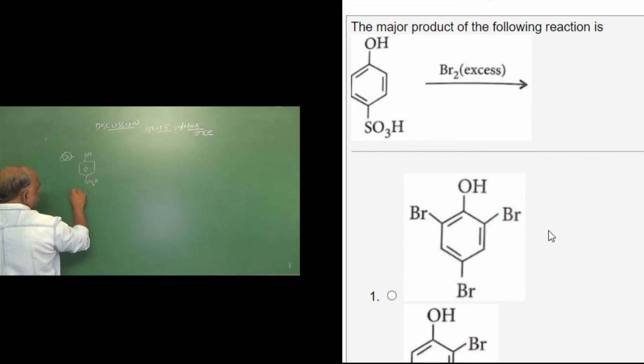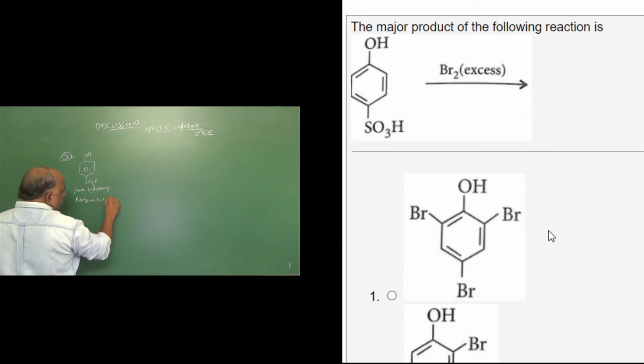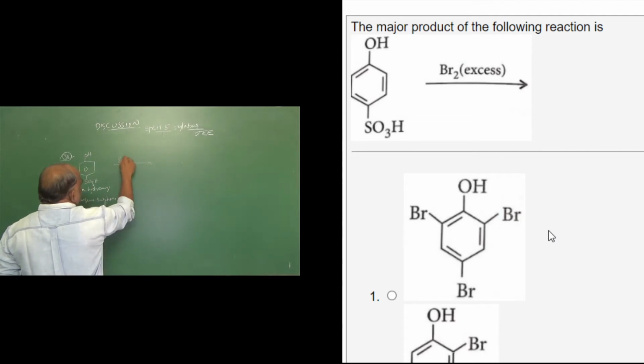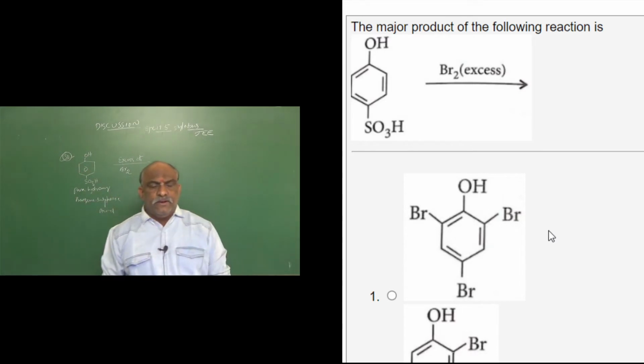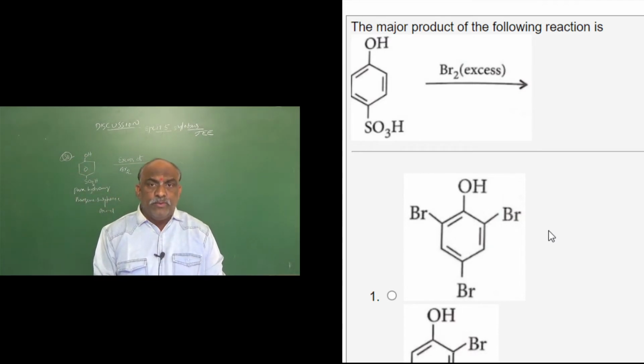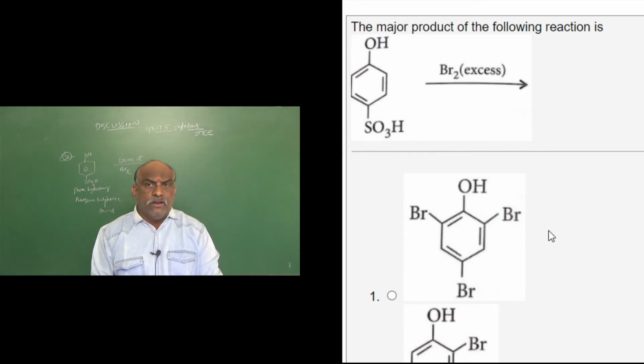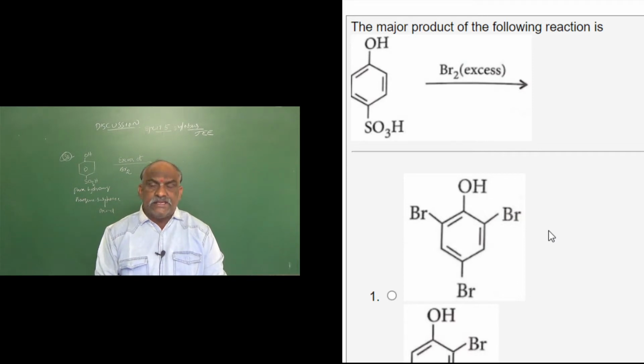This is called para-hydroxy benzene sulfonic acid, which is treated with excess of bromine. The reaction is nothing but electrophilic substitution reaction, bromination in phenol. In phenol, generally electrophilic substitution reactions take place at the ortho position as well as the para position.